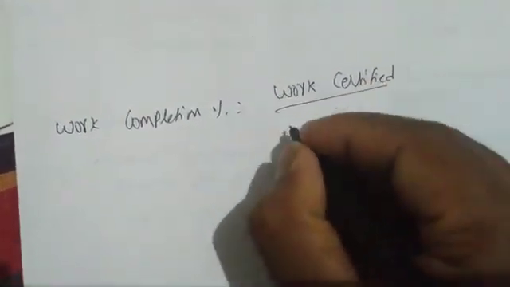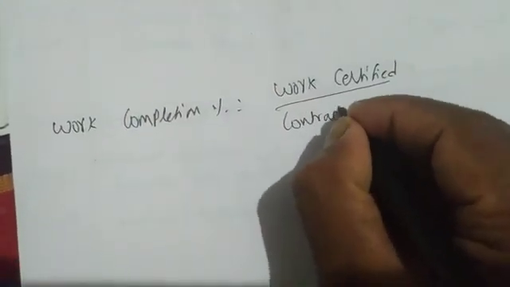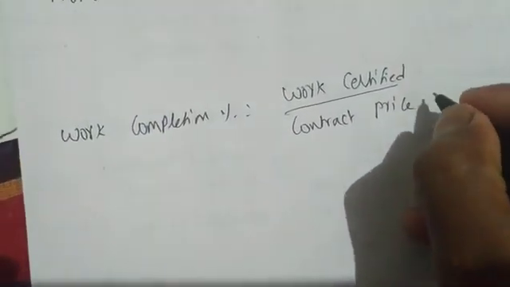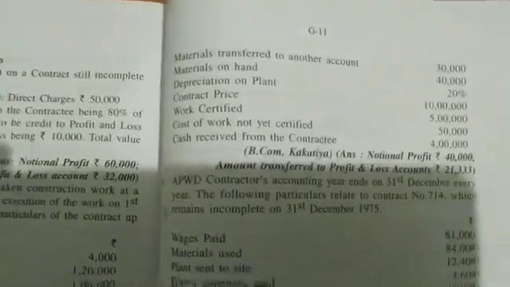So first we should know the work completion percentage. How to get the work completion percentage? Work certified divided by contract price. So how much is work certified in the problem? 5 lakhs.